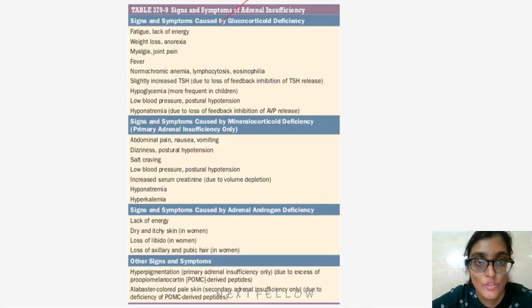Signs and symptoms of adrenal insufficiency. Signs and symptoms caused by glucocorticoid deficiency, that is fatigue, lack of energy, weight loss and anorexia, myalgia, joint pain, fever, normochromic anemia, lymphocytosis and eosinophilia, slightly increased TSH due to loss of feedback inhibition of TSH release, hypoglycemia, low blood pressure, that is postural hypotension, hyponatremia due to loss of feedback inhibition of AVP release.